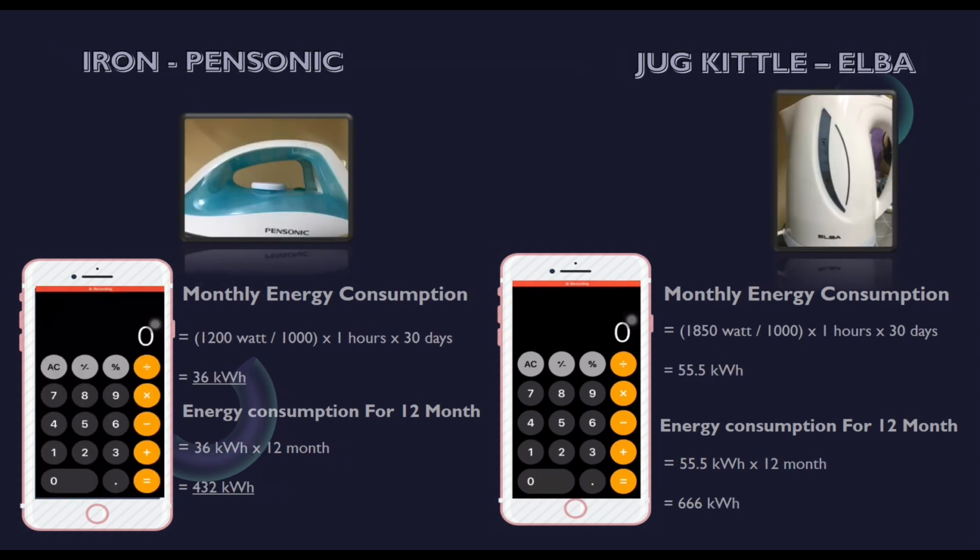Power consumption for iron is 1200 watts divided by 1000 kilowatt per hour by 1 usage times 30 days. The monthly consumption is 36 kilowatt per hour, times 12 generates 12-month energy consumption, which is 432 kilowatt per hour. The power consumption for electric kettle is 1850 divided by 1000 kilowatt per hour by 1 usage times 30 days. The monthly consumption is 55.5 kilowatts per hour, times 12 generates 12-month energy consumption, which is 666 kilowatt per hour.